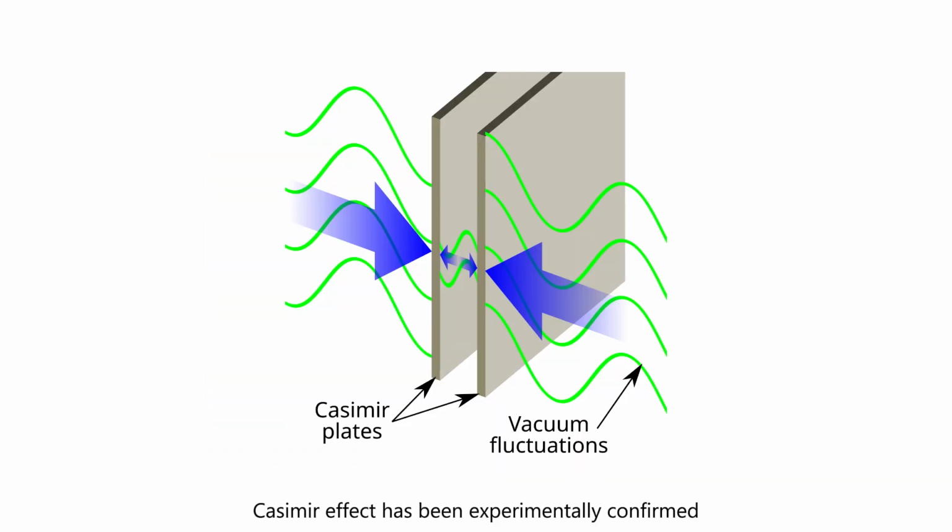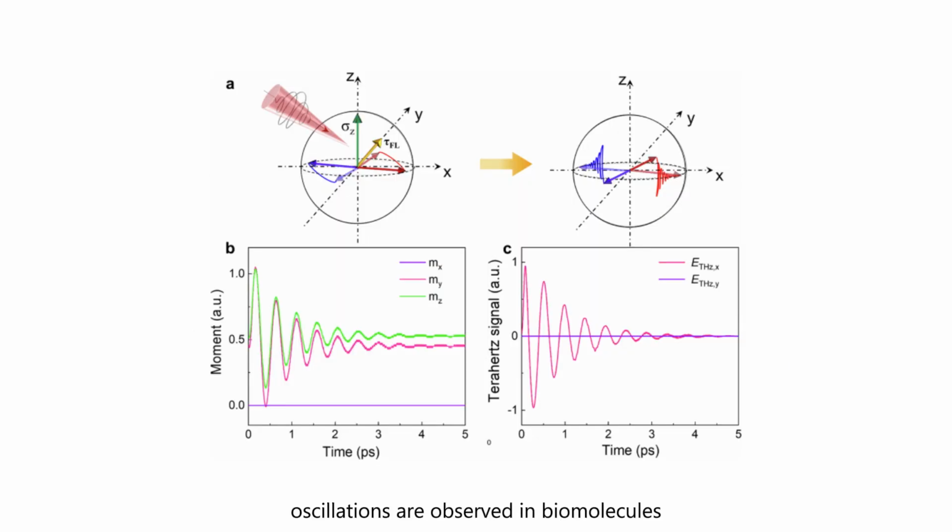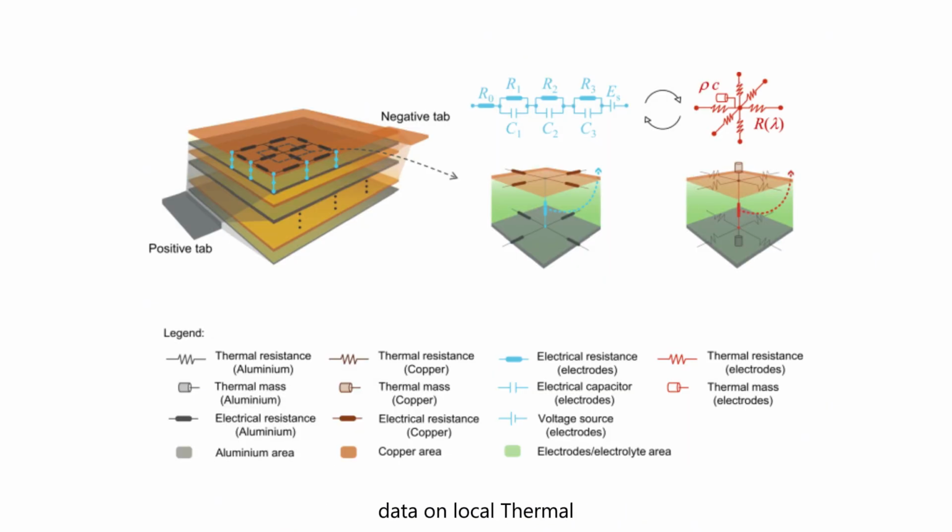The dynamical Casimir effect has been experimentally confirmed. Rapid changes in electromagnetic conditions can lead to the emergence of photons from vacuum fluctuations. Terahertz range oscillations are observed in biomolecules, but their role in cellular function remains a subject of research. Data on local thermal inhomogeneities within mitochondria are discussed, but interpretations of the results differ.